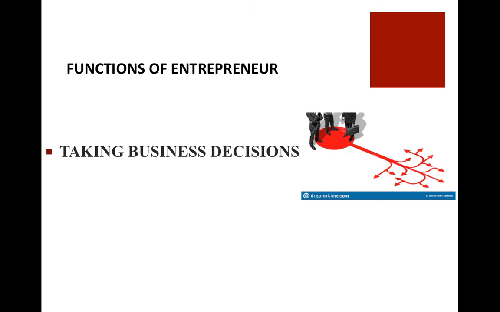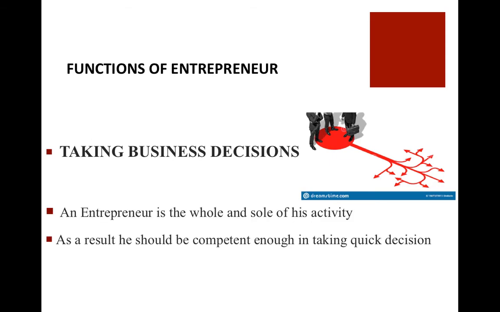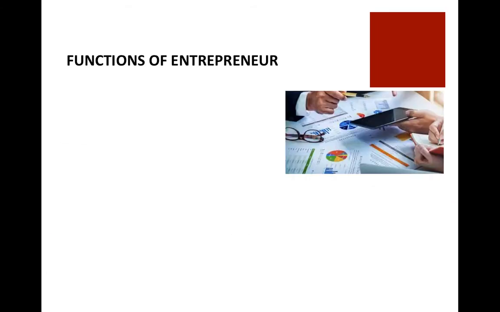Every day is a new challenge for him. Therefore, an entrepreneur needs the ability to take competent and quick decisions. He should be in a position to take the right decision at the right time. He should have the capacity to foresee the future and then take corrective decisions.